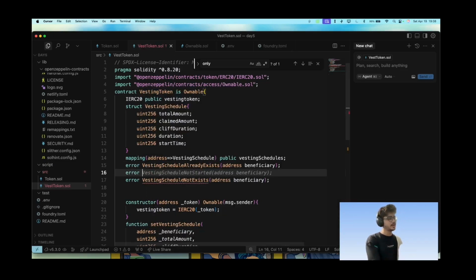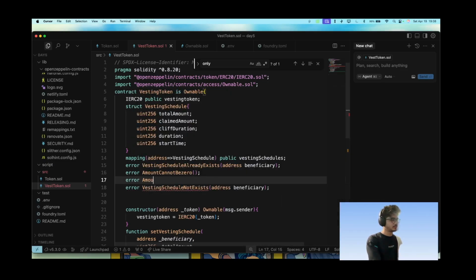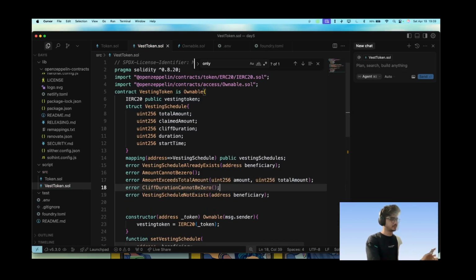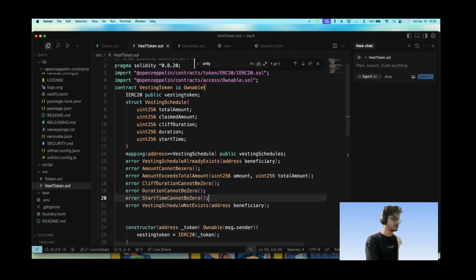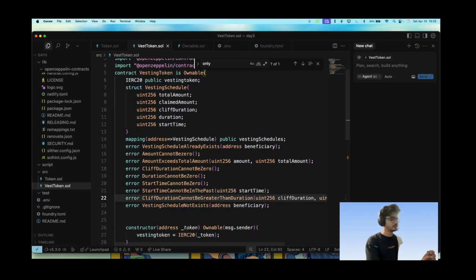And we can also have that amount cannot be 0, and then we will have this called amount exceeds total amount. Yeah, exactly. Cliff duration cannot be 0, duration cannot be 0, start time cannot be 0, start time cannot be in the past, cliff duration cannot be.